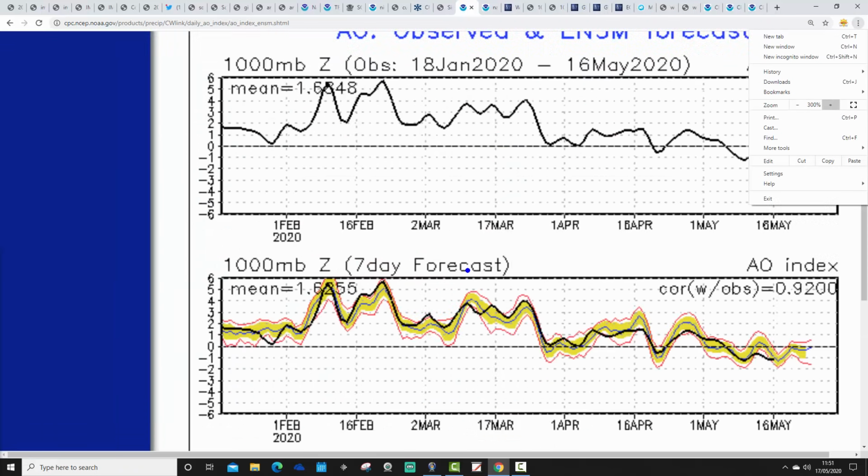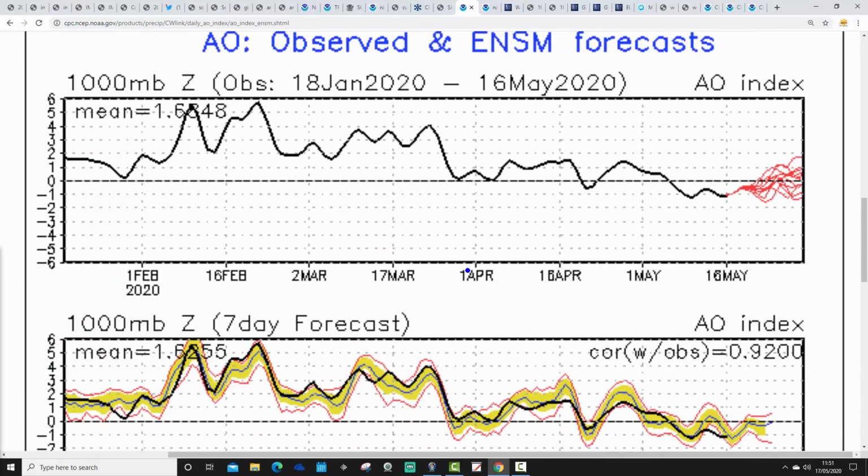Arctic oscillation observed and forecast is looking like this. Of course, this is just an index again that's reflecting the atmospheric state. It's not driving anything in its own terms, it just tells us what the atmosphere is doing. So when the AO is positive, we have low pressure up over the Arctic. When the AO is negative, we have high pressure blocking over the Arctic. So back in the winter, of course, we had a very, very positive Arctic oscillation. Indeed, it was an incredible polar vortex and very positive AO.